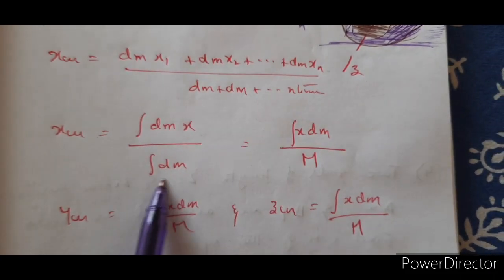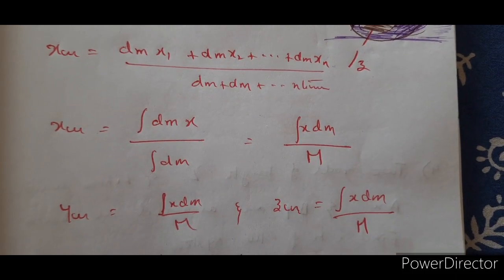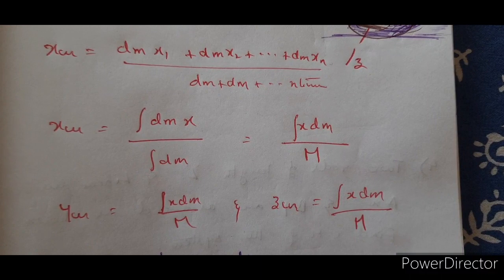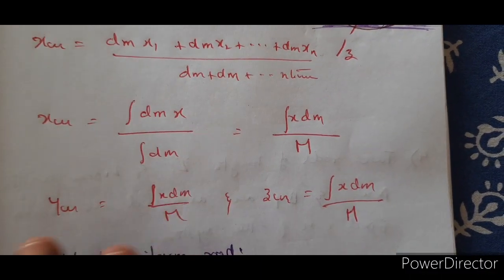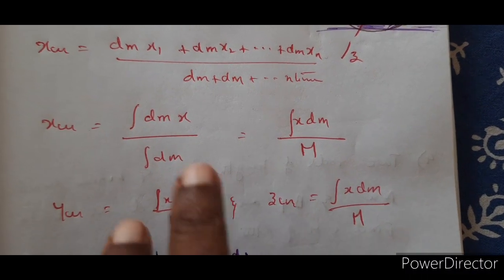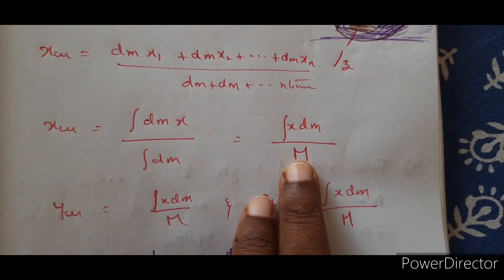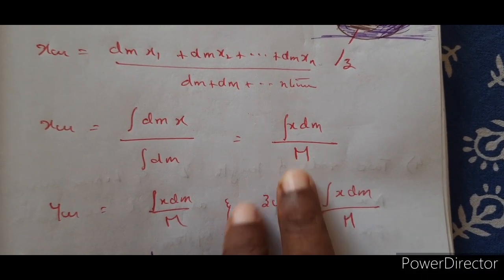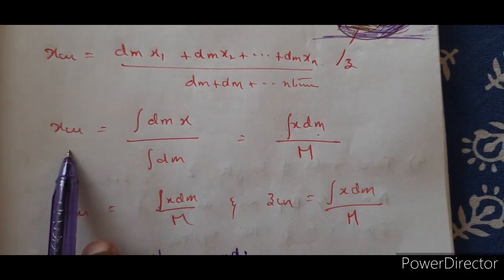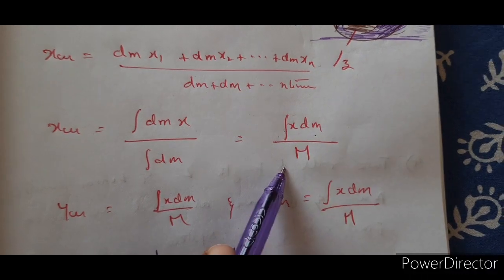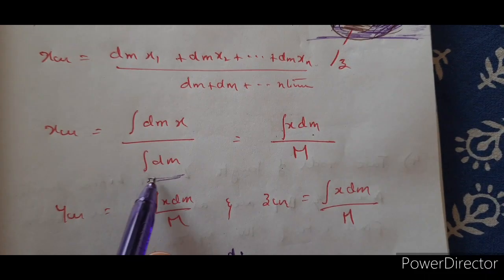Where integral dm, if the mass distribution is uniform and the density of the body is constant everywhere, that means the density is not a variable, then you can replace integral dm with capital M, the total mass of the body. So now this is integral x dm. xcm is equal to integral x dm divided by capital M, or rather it is better to take integral dm, depending on the problem.